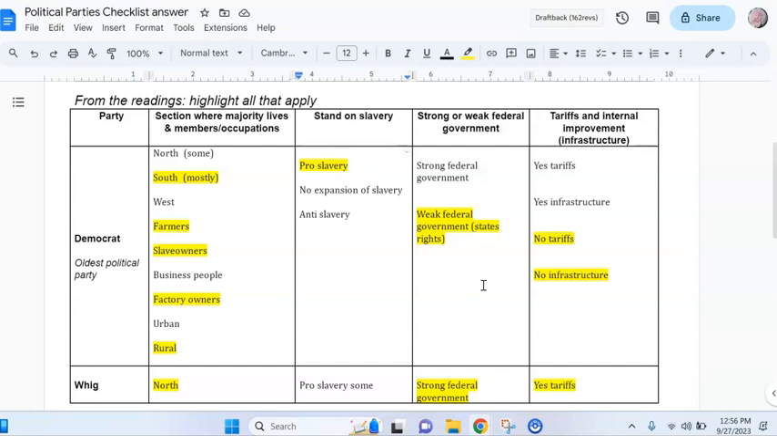And because they're Southerners and they're concerned about people regulating slavery, they support a weak federal government. That states' rights position we talked about, the idea that state government should be stronger than the federal government. They oppose taxes, which means they are going to lack the infrastructure that